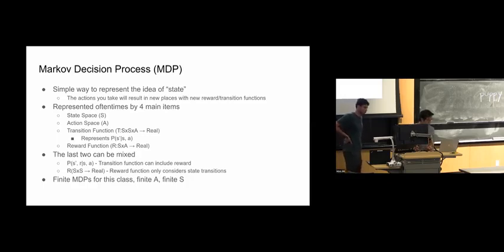So just a quick overview of why we're using Markov decision processes as opposed to bandits. The main reason is that it allows you to convey the idea of states. If you recall from the bandit problems, one of the key characteristics is that no matter what arm you choose, you still result in the same state, which means you're still presented with the same actions. And at least as assumed in lecture, those actions maintain their same reward functions and reward distributions.